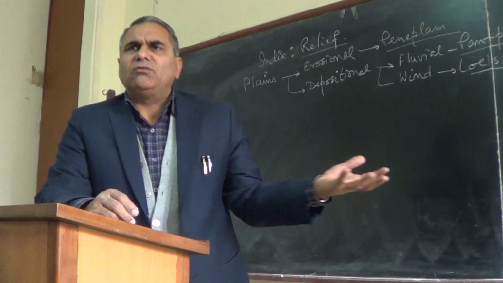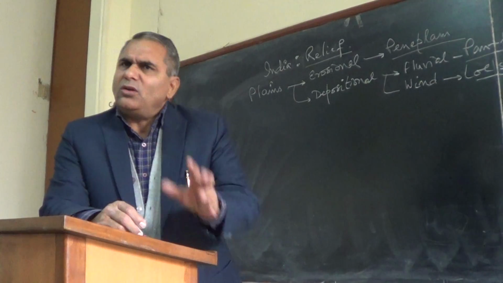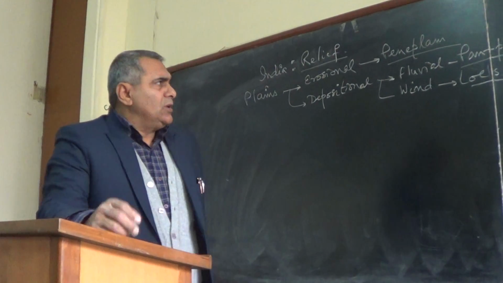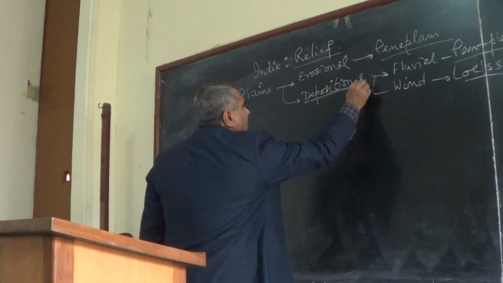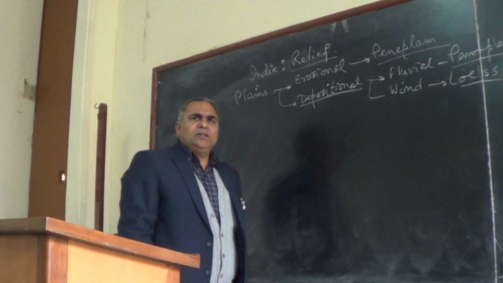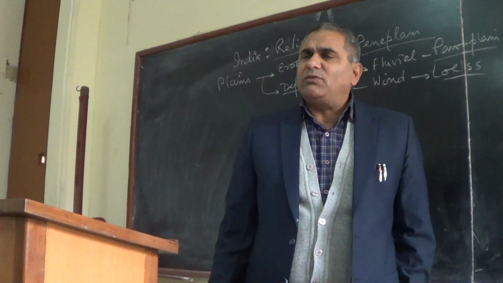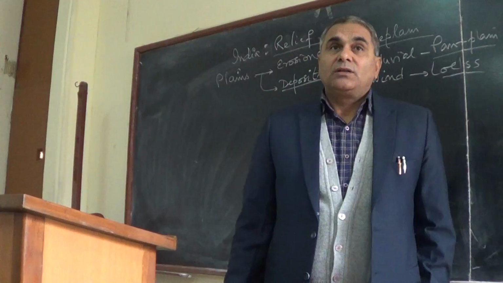...world. It developed in Pleistocene time period, almost 2 lakh years ago. So actually this depositional plain, Ganga plain, let's come over to, we have three actually fluvial systems. Fluvial system in India is developed by the Himalayan rivers.